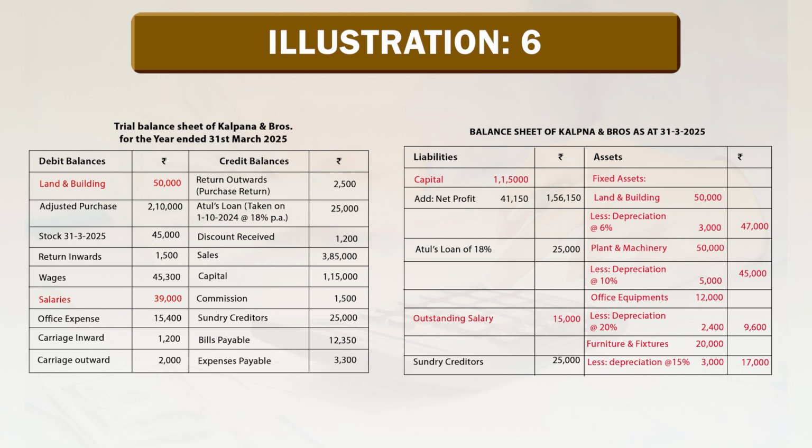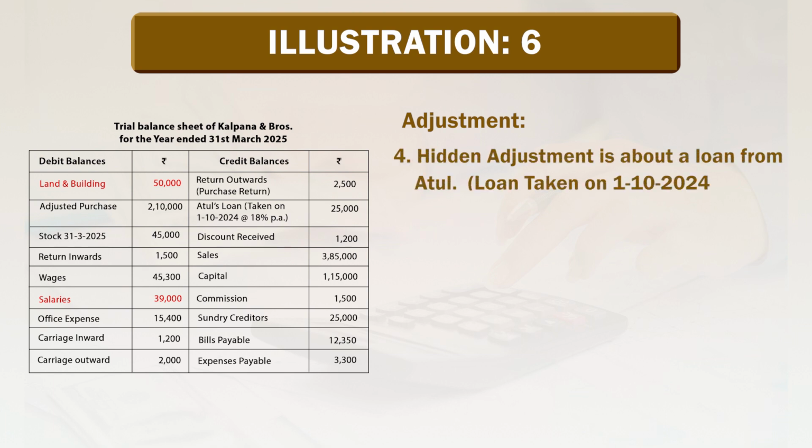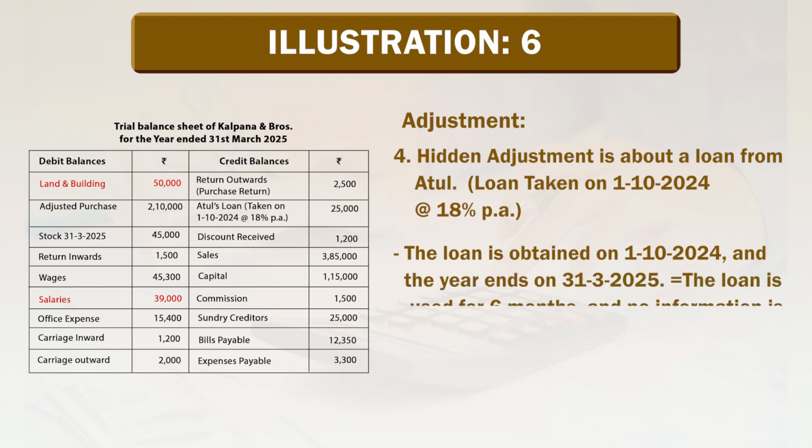Guys, keep in your mind here rate of loan is given and date is also mentioned. So, there will be a hidden adjustment. Hidden adjustment is about a loan from Atul. Loan taken on 1st October 2024 at the rate of 18% per annum. The loan is obtained on 1st October 2024 and the year ends on 31st March 2025.